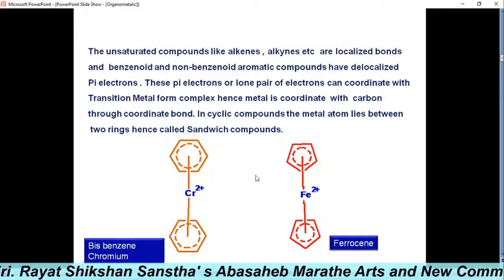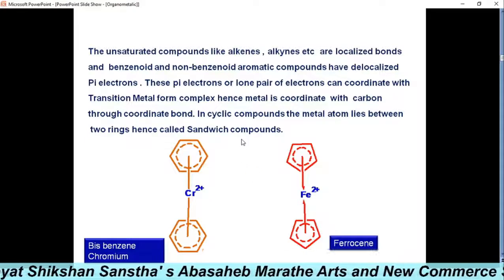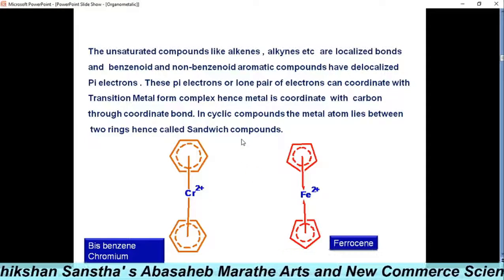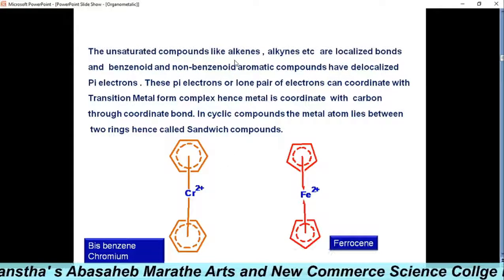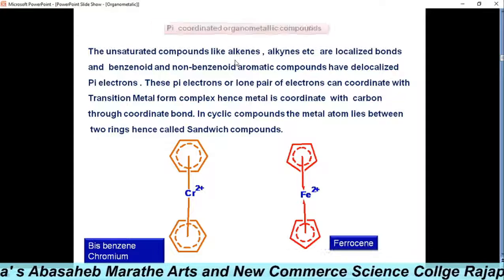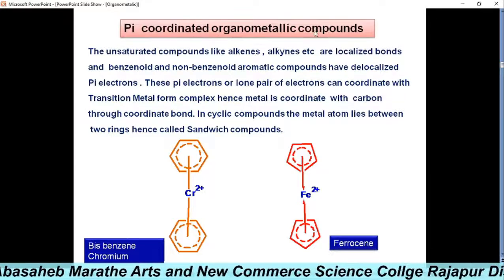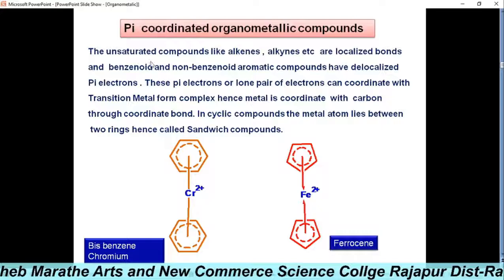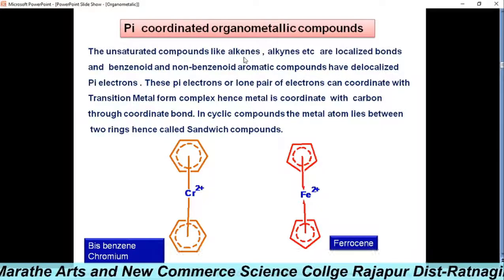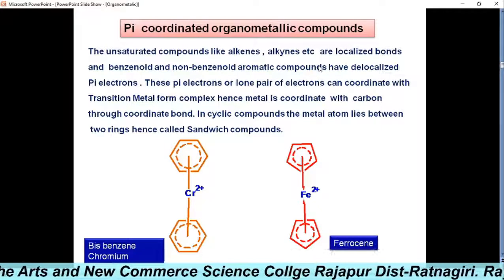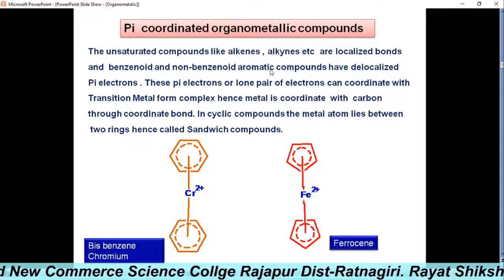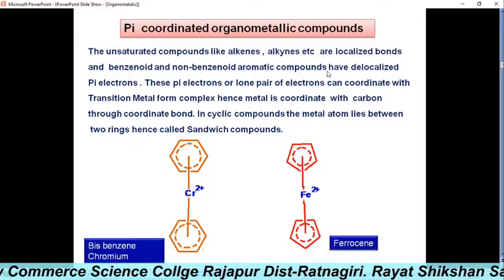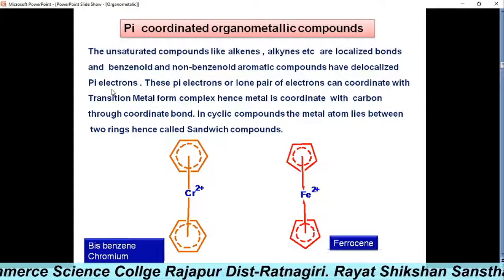The next type is the pi-coordinated organometallic compounds. These are unsaturated compounds like alkenes, alkynes, which have localized pi bonds, and benzenoid and non-benzenoid aromatic compounds which have delocalized pi electrons.